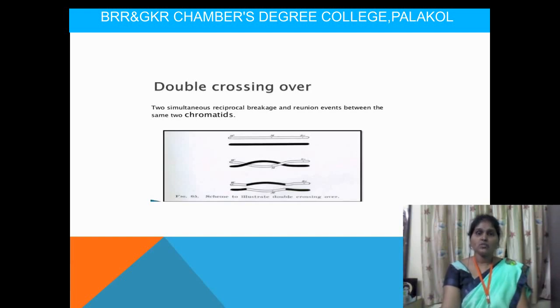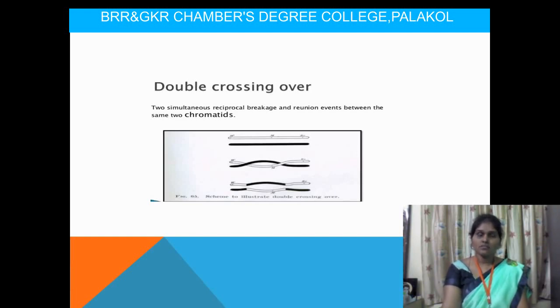Then these two pieces are alternately attached. For example, if we take A gene and the next one is B gene, the A gene segment will enter into the B gene, and the B gene segment will enter into the A gene. Then reunion will be obtained by using the ligase enzyme.